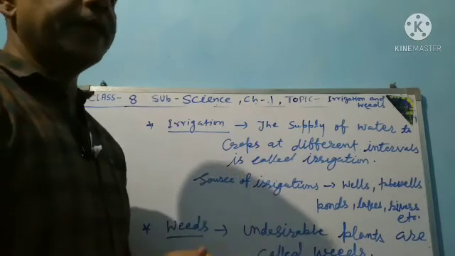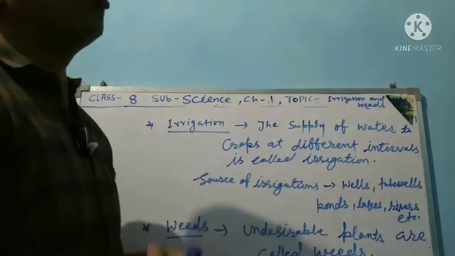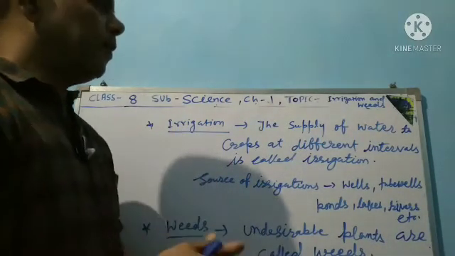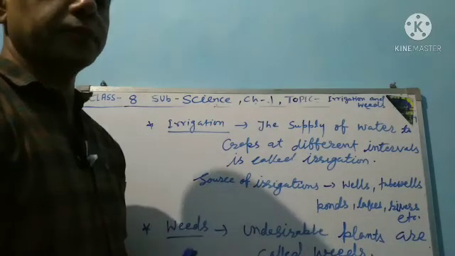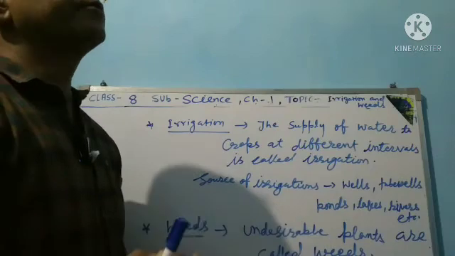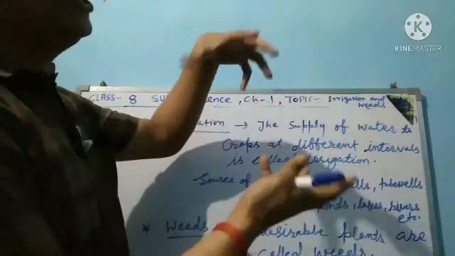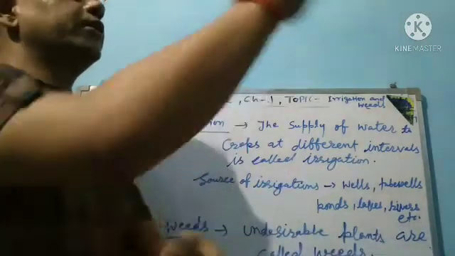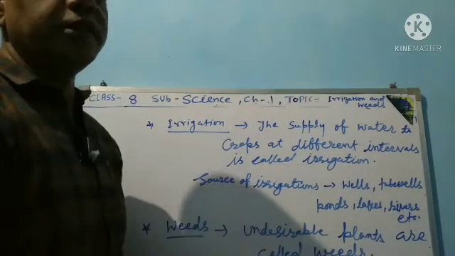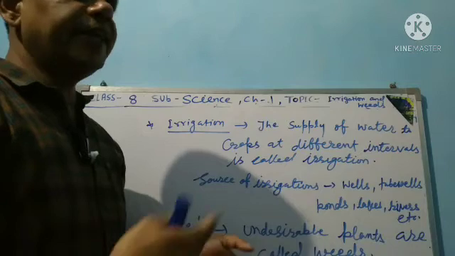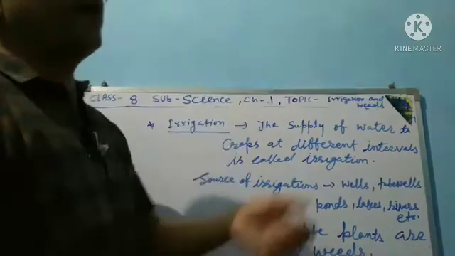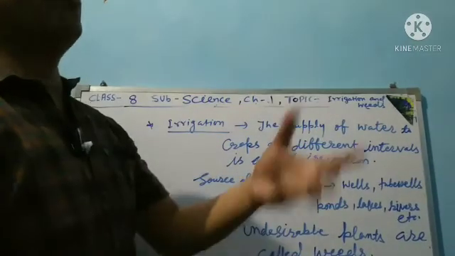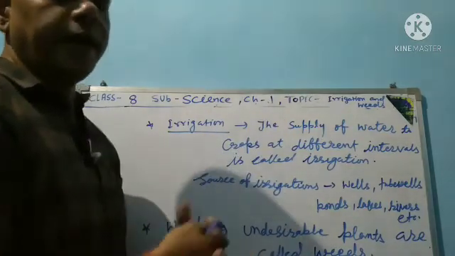Now some methods of irrigation. Traditional methods: in ancient times people used some methods for irrigation. One is the pulley system, through which water is pushed from one side to another on the ground, so the crops develop. Next, the chain pump, with a rope and bucket used in wells and ponds to irrigate fields and crops.